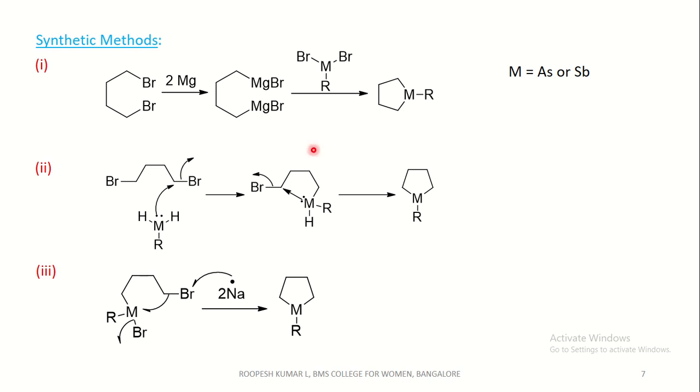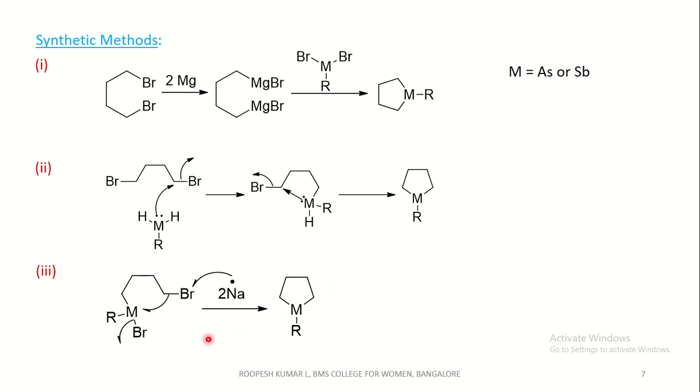Coming to the second method, the same dibromobutane reacts with metal hydrides, that is either arsine or stibine. The lone pairs on metal attacks this carbon with the elimination of a bromide ion, and again one more. Lone pairs on metal attacks this carbon with the elimination of bromide ion to form a cyclic compound, which is an arsolane or stibolane.